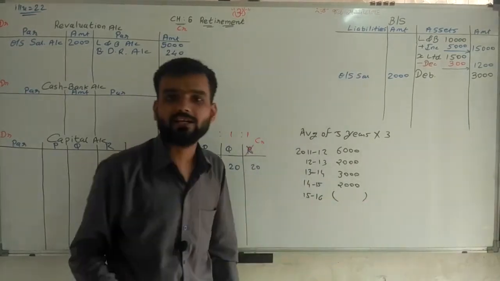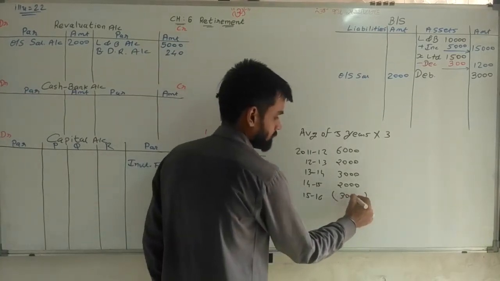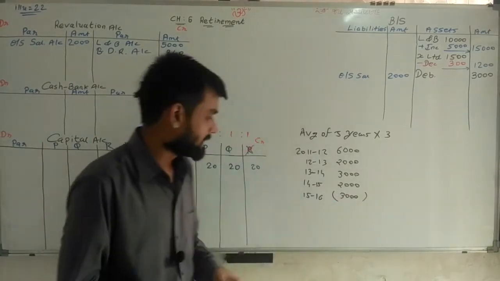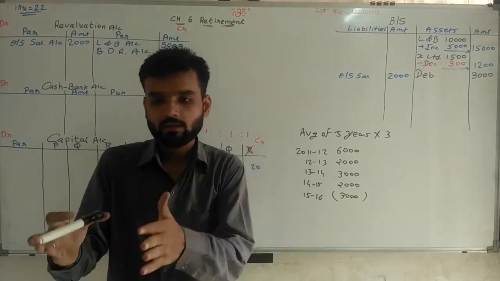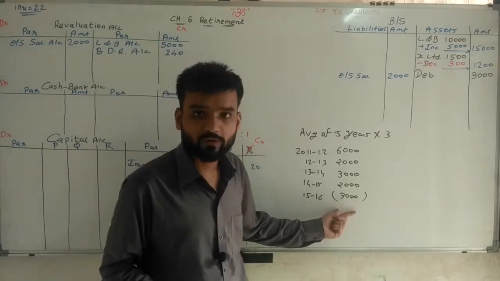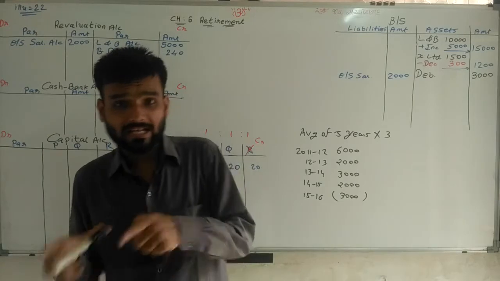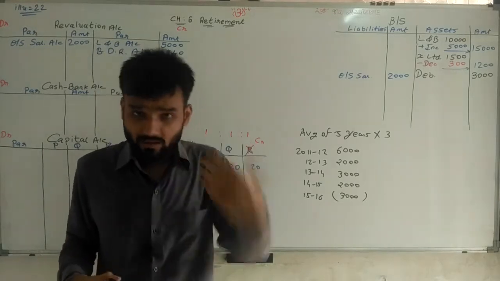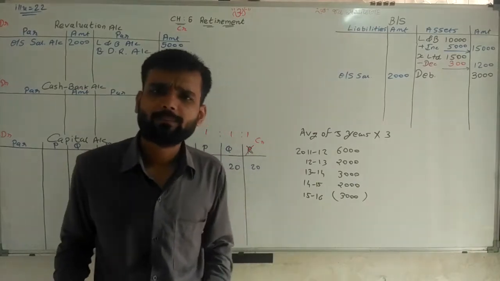So we have to write it in brackets, and that is 3000 rupees, because the balance sheet is given at the end of 2016. So the 15-16 year balance sheet is given, and its profit is considered here. But here the P&L account is on the asset side, a debit balance. Debit balance means loss. Simple.